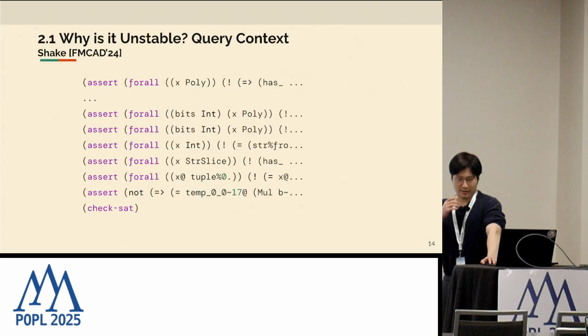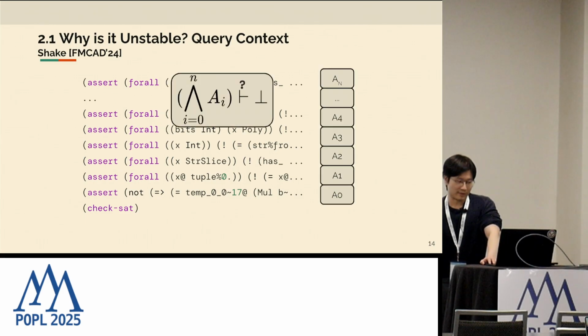Let me first talk a little bit about the query context and our work on Shake that discussed the cause of failures in context more generally. So an SMT query is, on a high level, made up of a set of assertions where the overall semantics is whether the conjunction of all these assertions implies a conflict, or UNSAT.